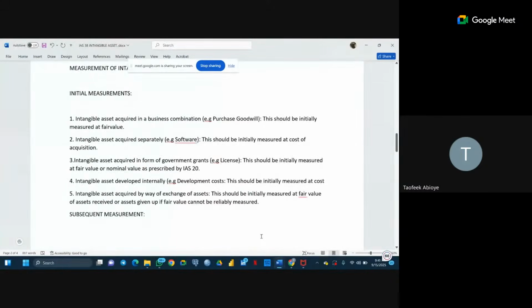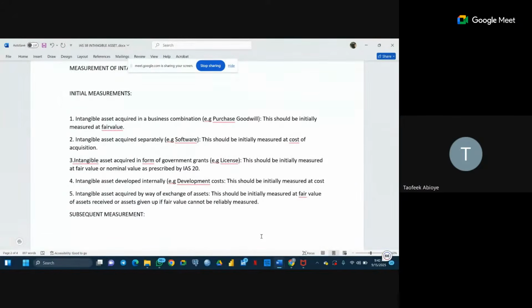Intangible assets acquired separately, e.g., software, should be initially measured at cost of acquisition. Intangible assets acquired in form of government grants should be initially measured at fair value or nominal value as prescribed by IAS 20. IAS 20 talks about government grants. We're still going to look at that if time permits before the end.